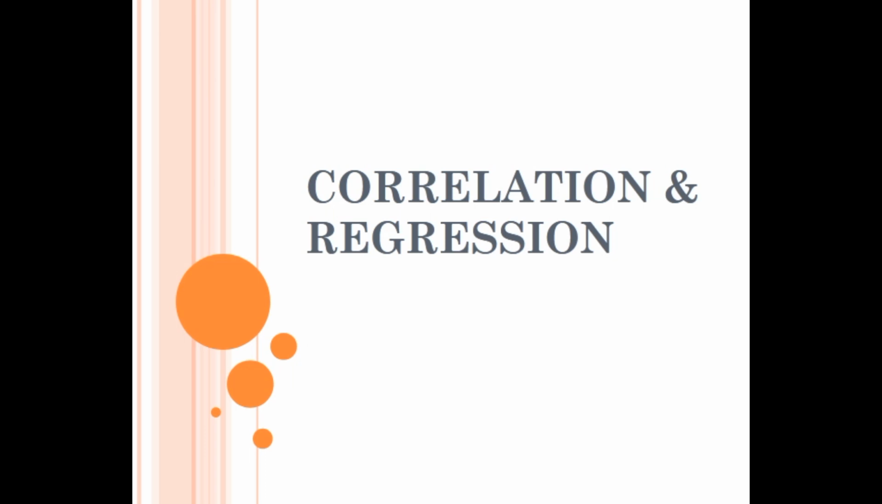Say, for example, income and expenses. There is a relation between these two variables. Demand and supply, there is a relation. Which type of relation is there? It may be negative or it may be positive. That is the sort of thing you need to study in the correlation chapter.